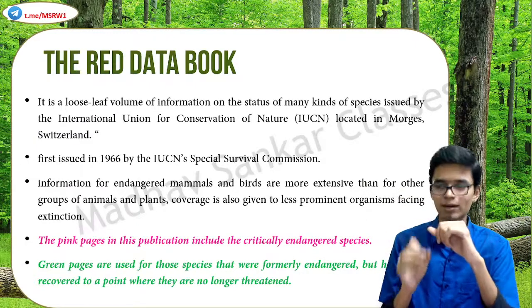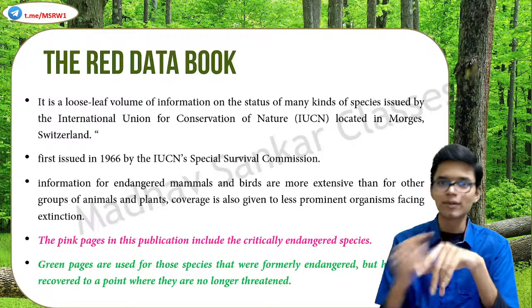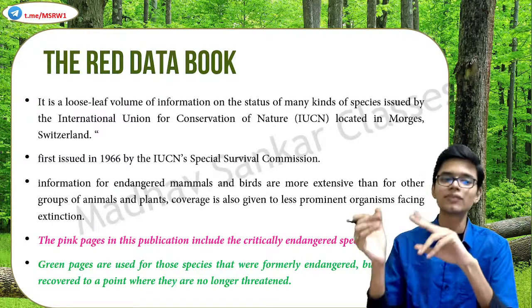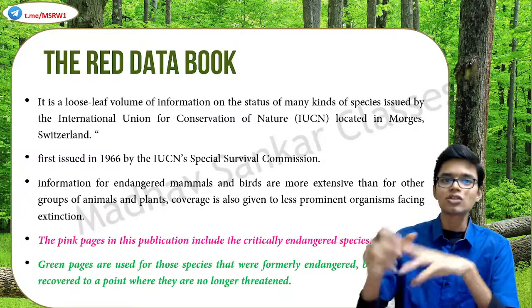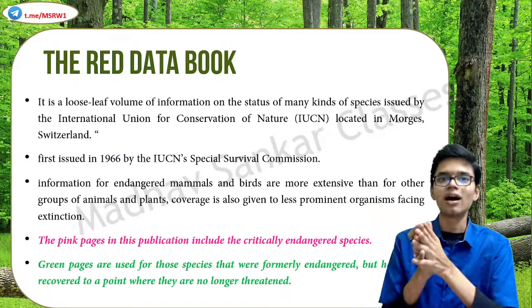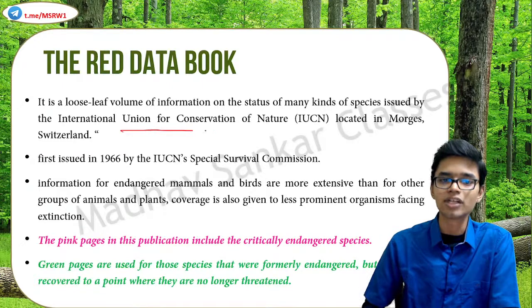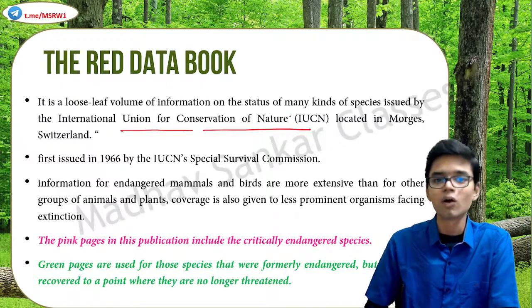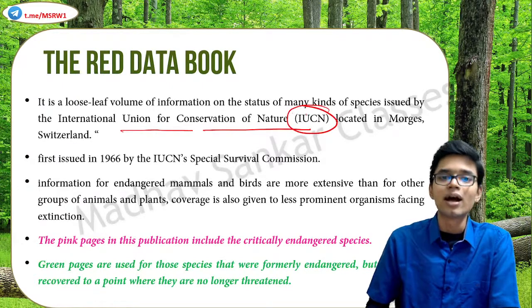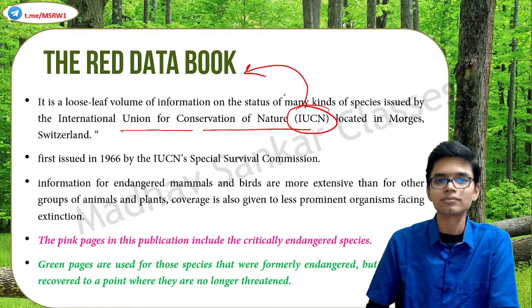Some are classified as critically endangered, some as endangered, some as vulnerable. All these classifications are done by the International Union for Conservation of Nature and Natural Resources, or IUCN. IUCN is the agency that publishes the Red Data Book.